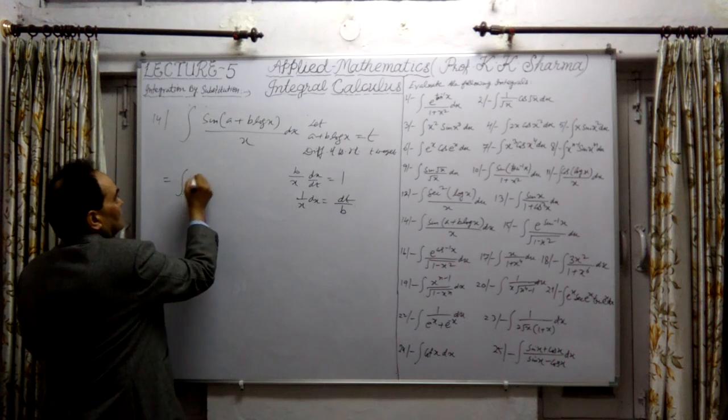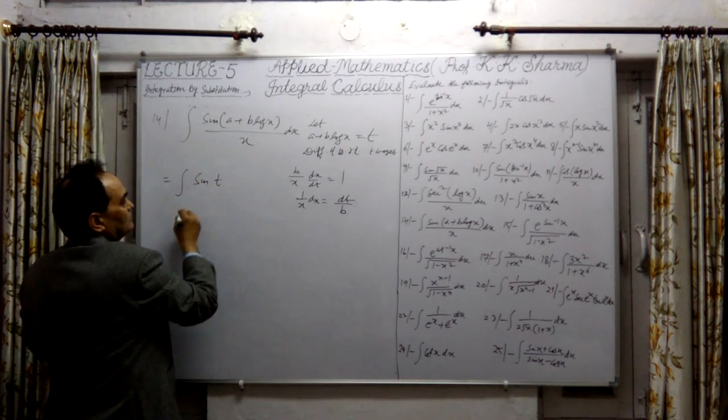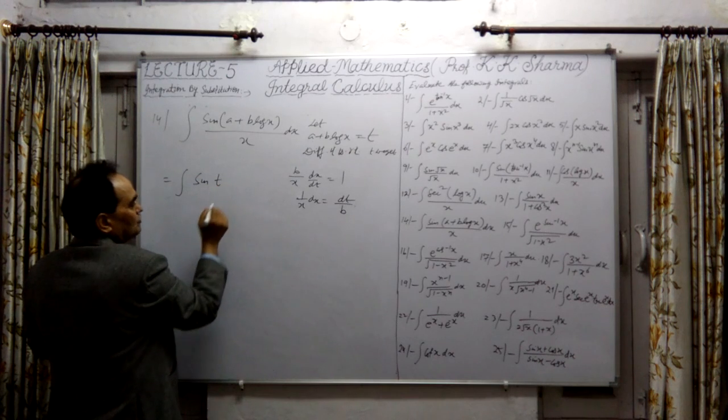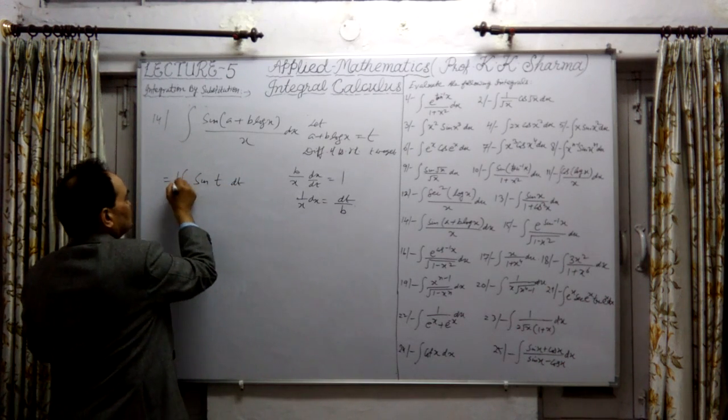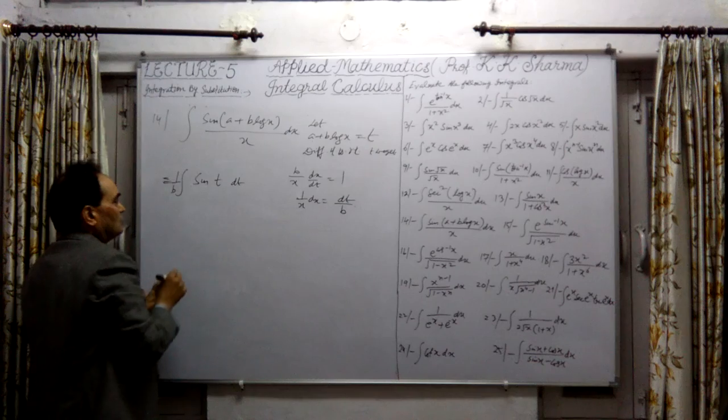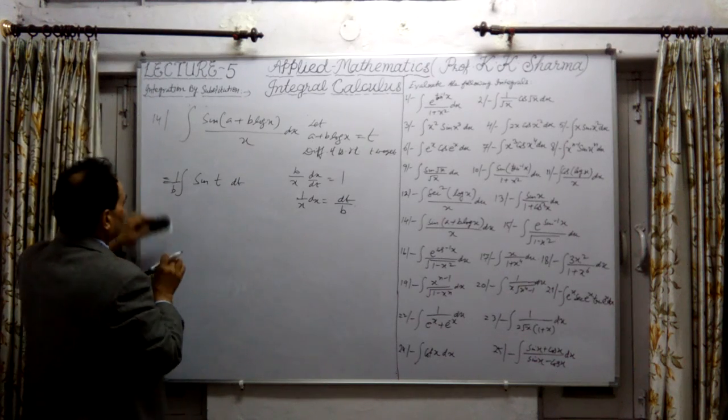It will be sine of t into dt upon b, that means 1 upon b can be taken outside of the integration sign.